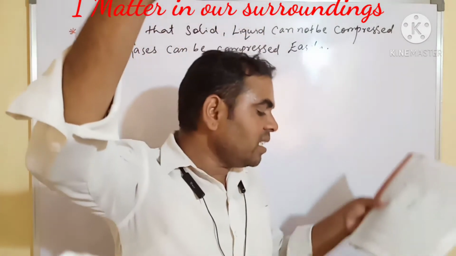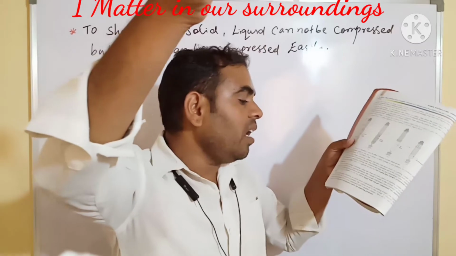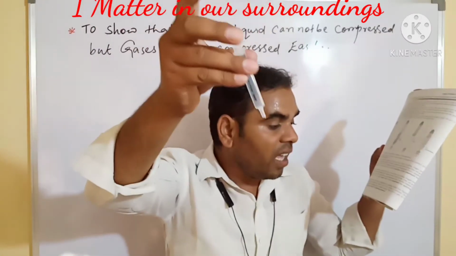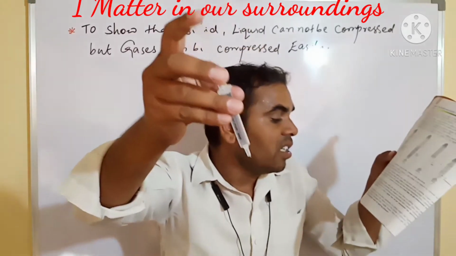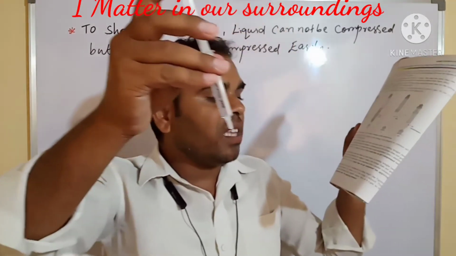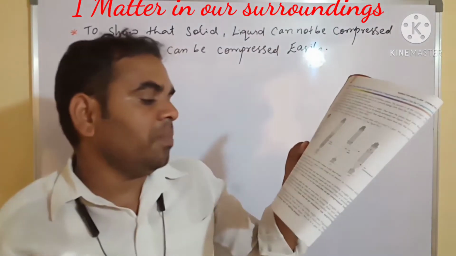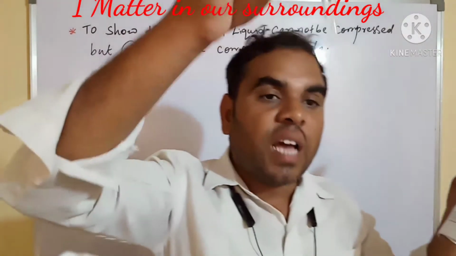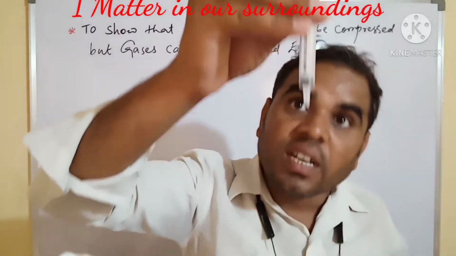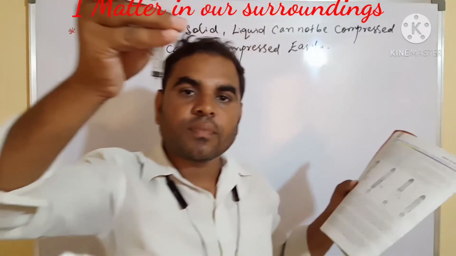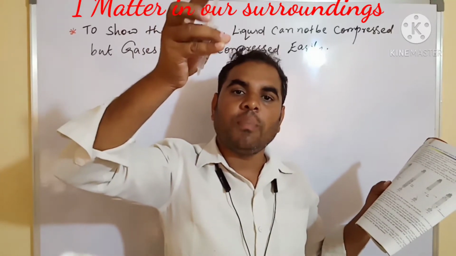Gases can be compressed. The piston of the third syringe containing air moves down considerably on putting weight. This shows that on applying pressure, the volume of air in the syringe is reduced. This means that on applying pressure, the air gets compressed.